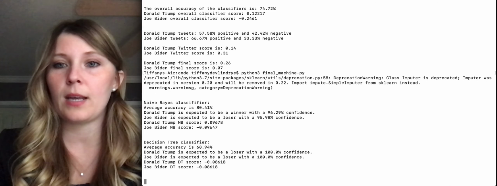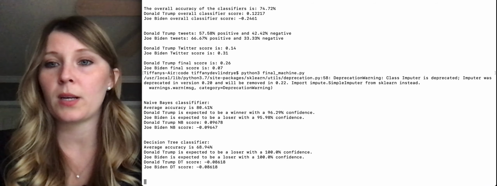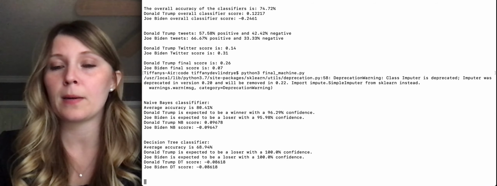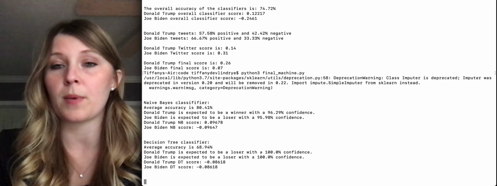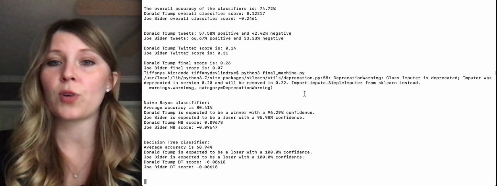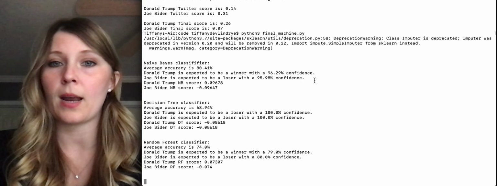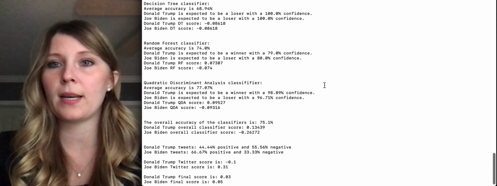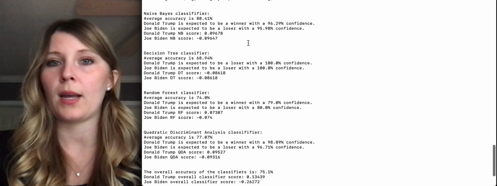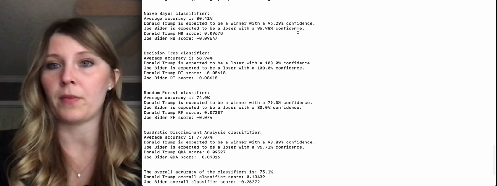We have individual results for each classifier. The first one here is the naive Bayes classifier. The average accuracy for that classifier after it's run 1,000 times is about 80%. According to that classifier, Donald Trump is expected to be a winner with about 96% confidence, and Joe Biden is expected to be a loser with about 95% confidence.